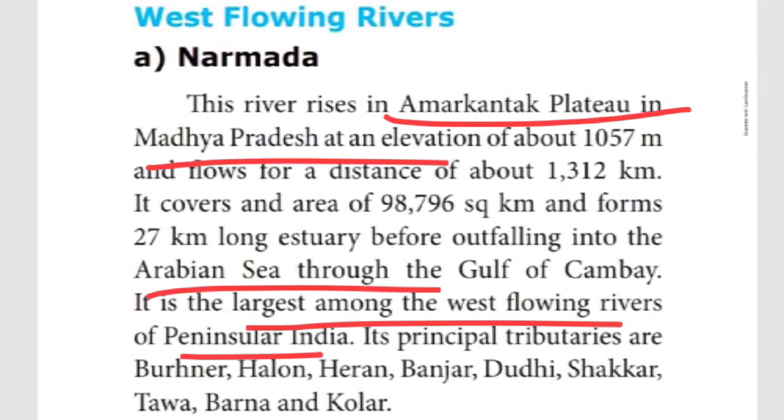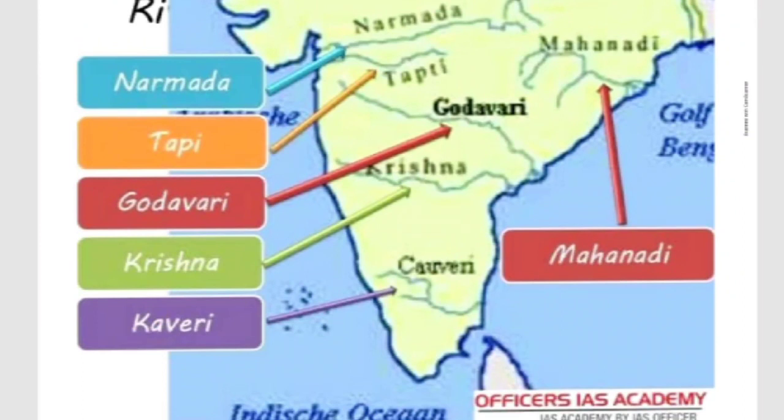The tributaries are Barkaner, Heran, Banjar, Dudhi, Shakkar, Tawa, Barna, Kolar. So these are the tributaries of river Narmada. This is the Narmada river location. Already I taught you, the Narmada river divides the peninsular plateau into two unequal parts. The northern part is called the Central Highlands, and the southern part is called the Deccan plateau.